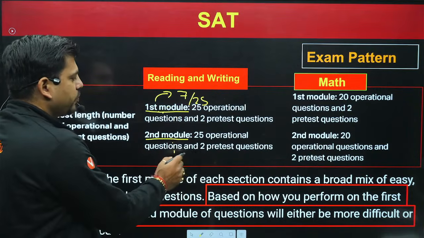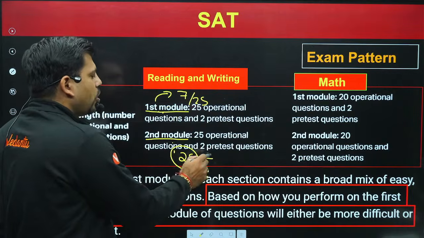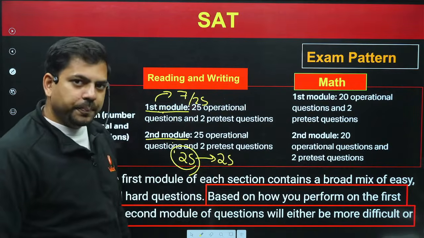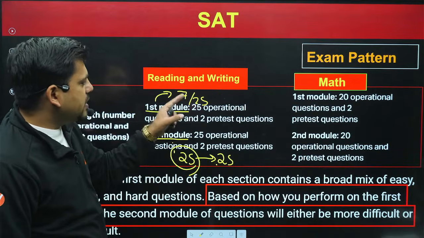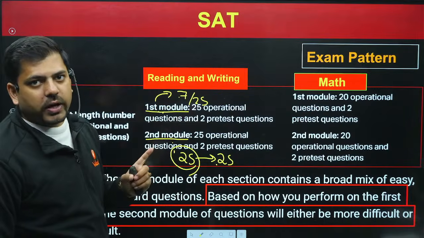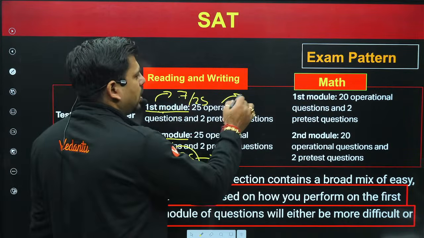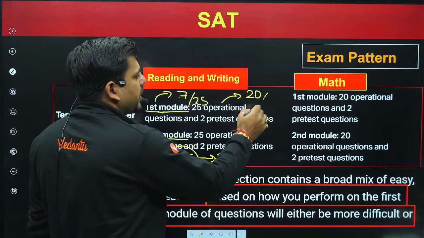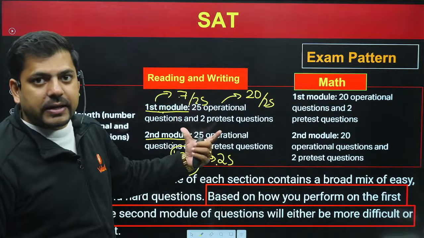Like all 25 questions which they have given would be easier. Now let's just say you have attempted all 25 questions. Your score would be 25 correct here and 7 correct here. That is 32 correct. Now let's say there is candidate B who got 20 questions correct out of 25. Now the system will understand that, okay, this is an intelligent guy.